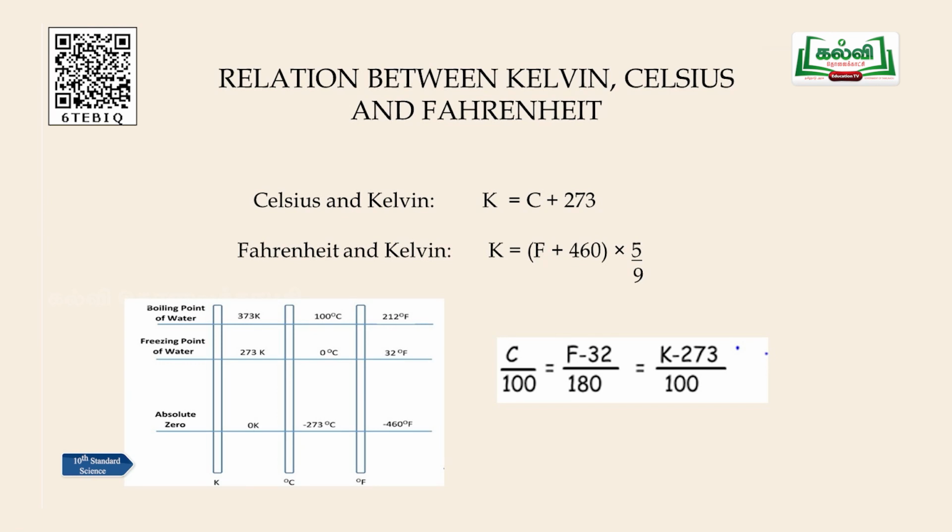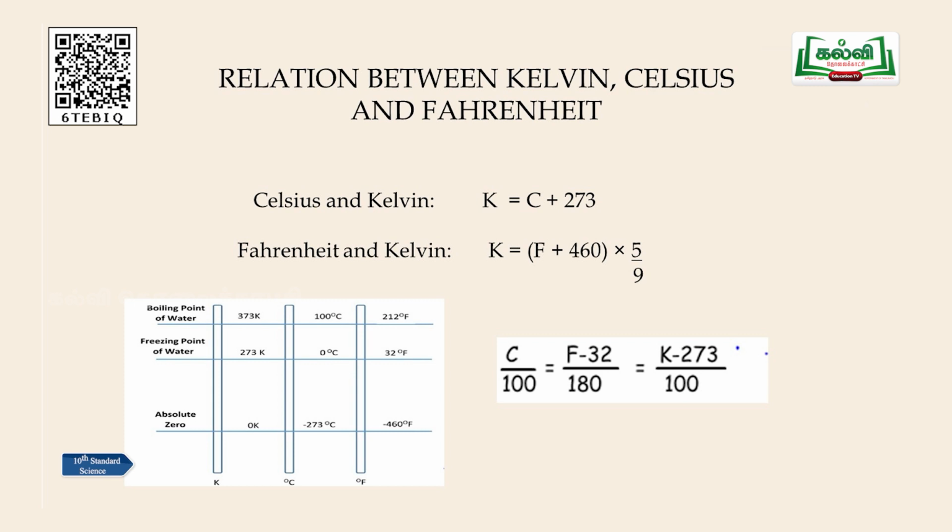We have studied in previous years that the Celsius scale and Kelvin scale are related by the equation K is equal to C plus 273. From where have we got this relation? For that, we need to understand all three kinds of scale, which we will discuss later. One more relationship is between the Fahrenheit and Kelvin scale: K is equal to (F plus 460) into 5 divided by 9. This relationship gives the connection between Kelvin and Fahrenheit.